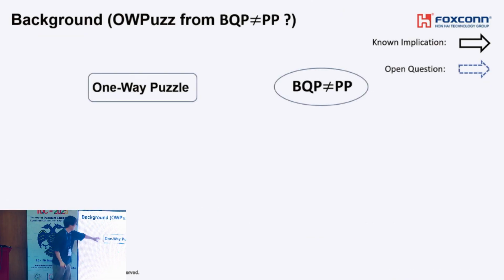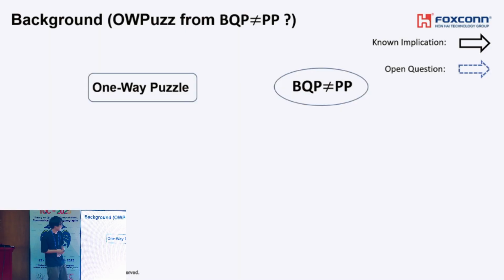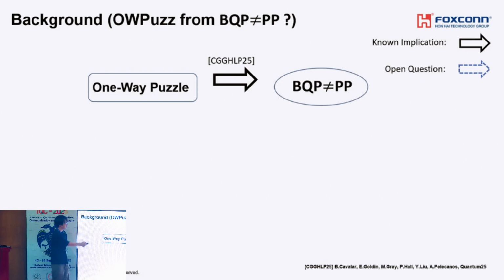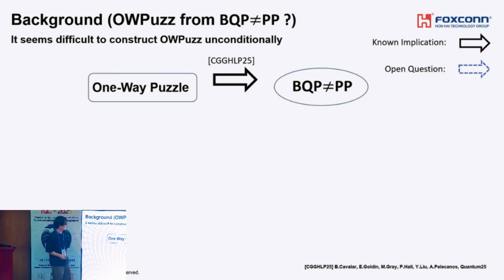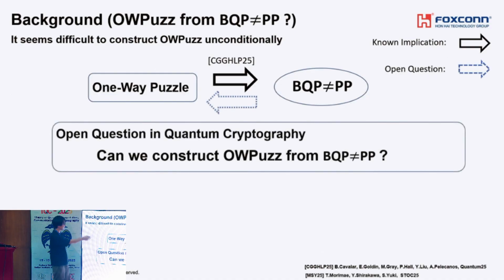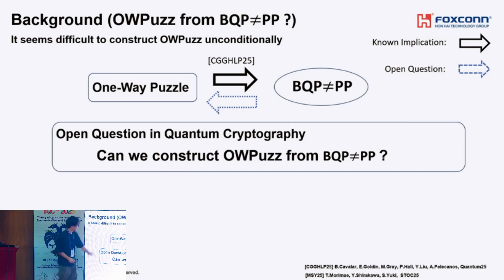Given that one-way puzzle is a natural quantum analog of one-way function and necessary for almost all quantum cryptographic primitives, we would like to construct this primitive from a milder assumption. Currently, it is known that the existence of one-way puzzle implies that BQP is not equal to PP. So it seems extremely challenging to construct one-way puzzle unconditionally. So instead, it is natural to try to construct one-way puzzle from the assumption that BQP is not equal to PP. Currently, no one has succeeded in proving this open question in quantum cryptography. So we would like to solve this question.